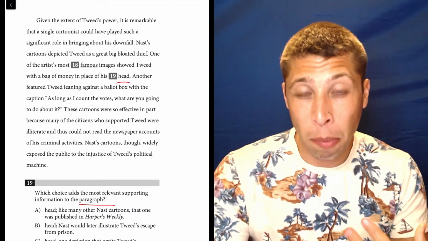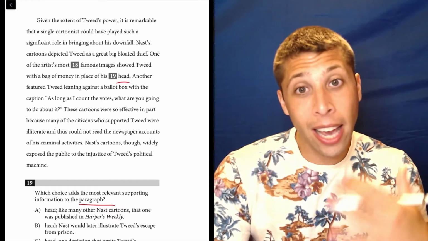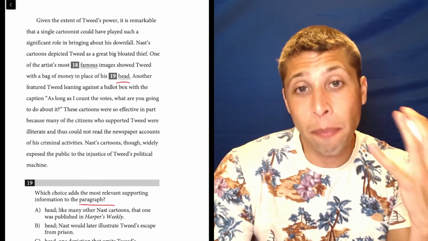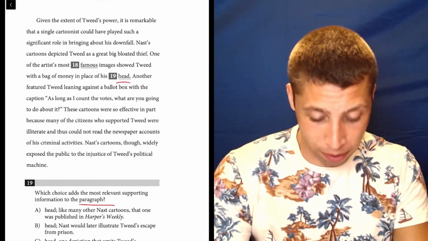Remember, main ideas are repeated ideas. If I see something coming up again and again, I underline it or highlight it or do something to make it stick out. That's going to be what the paragraph's about.